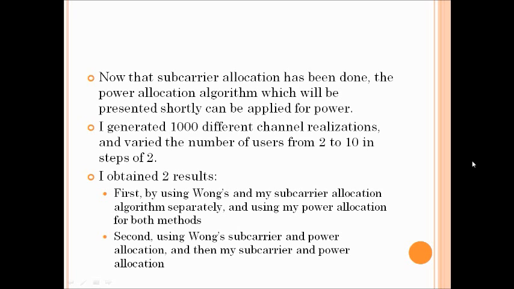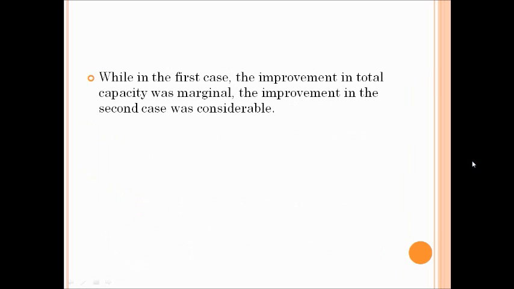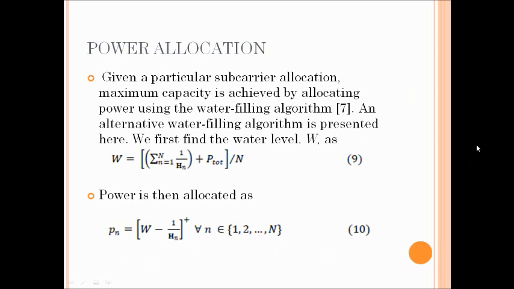I generated 1000 different channel realizations and varied the number of users from 2 to 10 in steps of 2. I obtained two results actually. First, by using Wong's and my subcarrier allocation algorithm separately, and using my power allocation for both methods. And the second type is using Wong's subcarrier and power allocation, and then my subcarrier and power allocation. While in the first case the improvement in total capacity was marginal, the improvement in the second case was considerable. Now moving on to the power allocation.